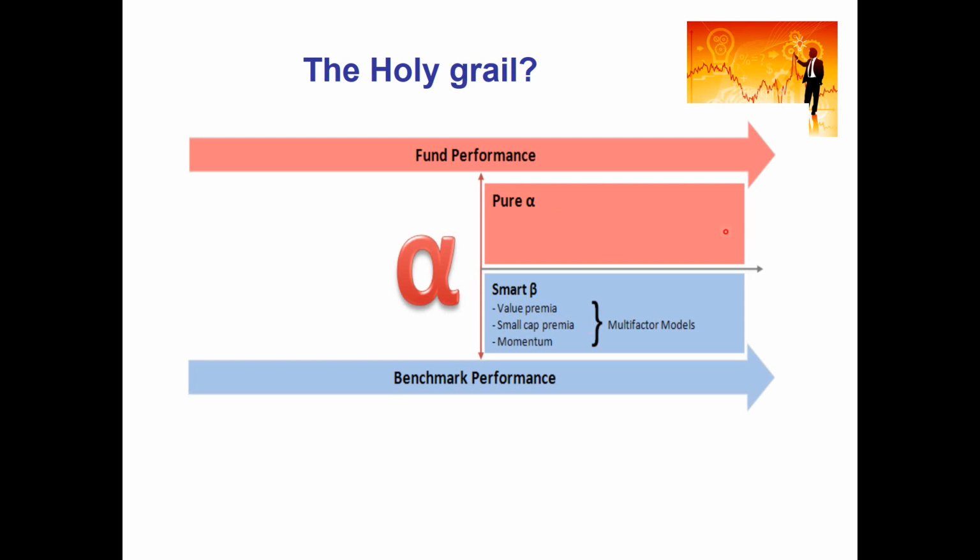Now, there is a whole lot of empirical evidence that says that this red box may not be much better today, as evidence shows that active fund managers actually don't tend to outperform the market. However, there is a whole lot of empirical evidence that shows that the second box here does have some merit. So we can use smart beta as a way of improving the performance of our investment portfolio.